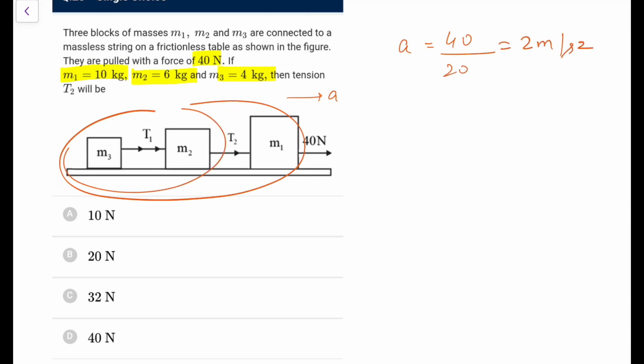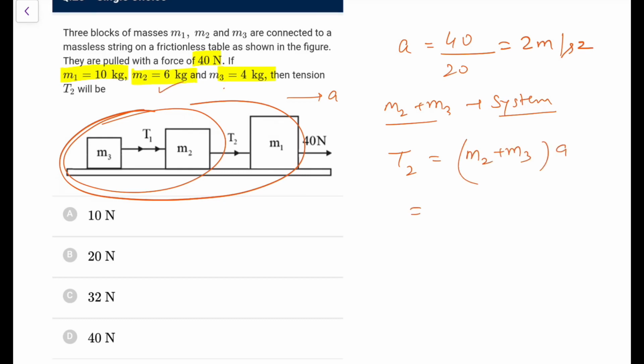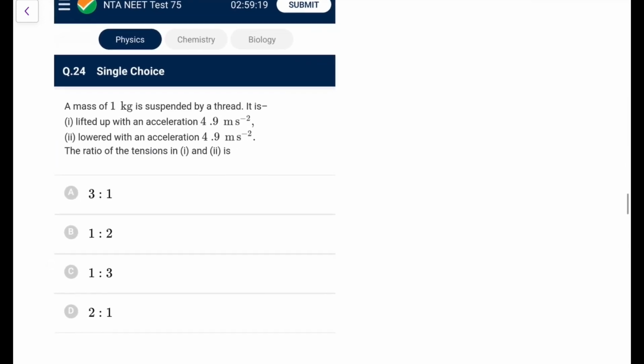Now for T2, treat 2 as the system. So m2 plus m3 as a system, T1 is the internal force, only external force is T2, that would be equal to (m2 plus m3) into a, that is 6 plus 4, 10, 10 into 2, that is 20 Newton is going to be T2. So T2 value is going to be 20 Newton for sure, option B.